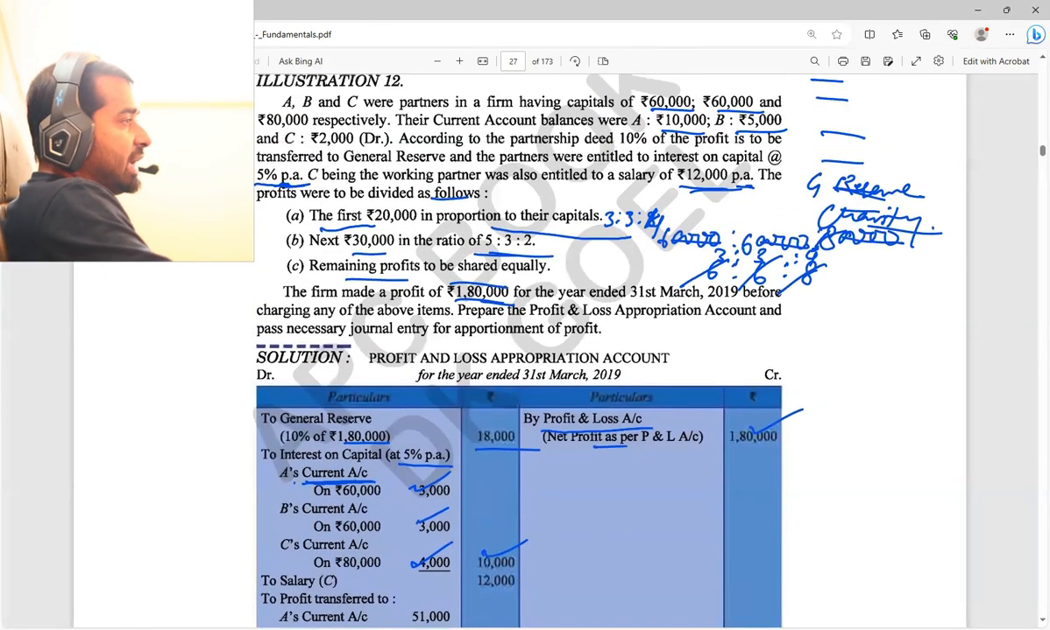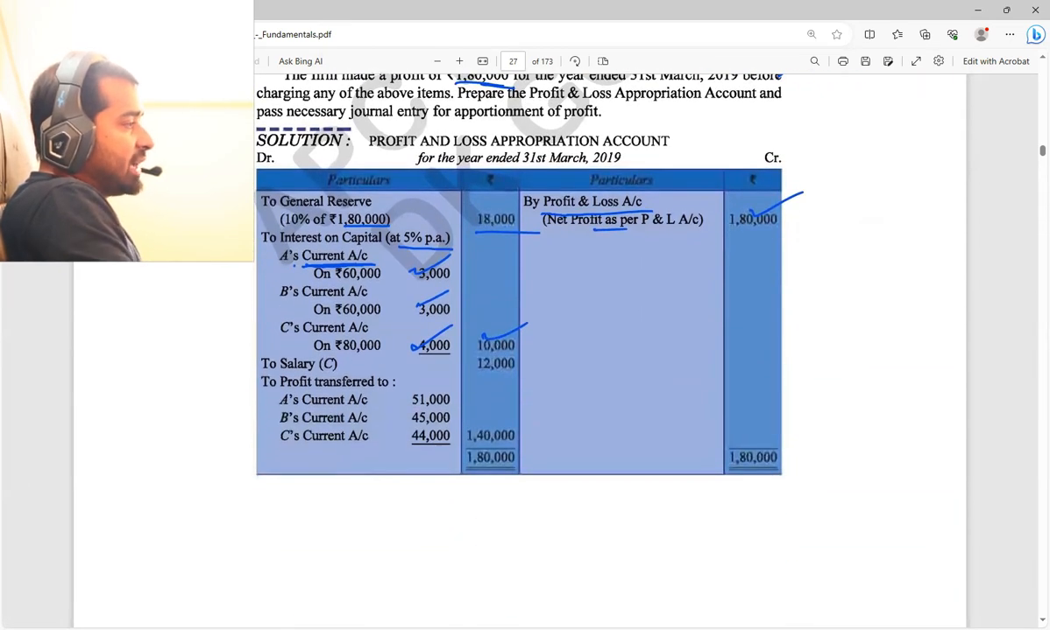Done. Now salary for C. Check once. C being a working partner, is getting a salary of 12,000 per annum. The amount is given directly there. So I am taking here the salary for C, 12,000, as per the question. Next, we are going to find out how much is left.